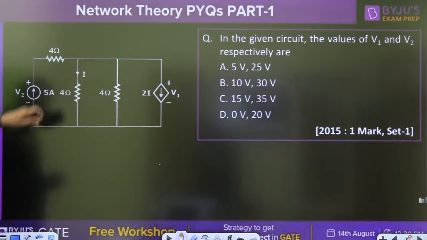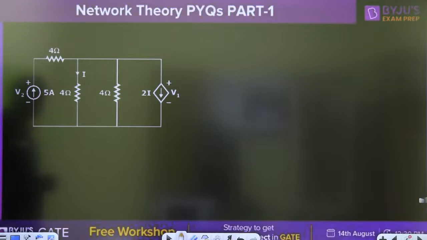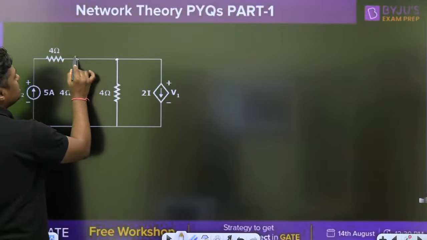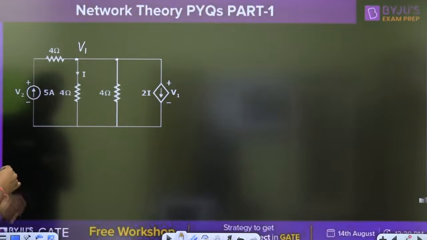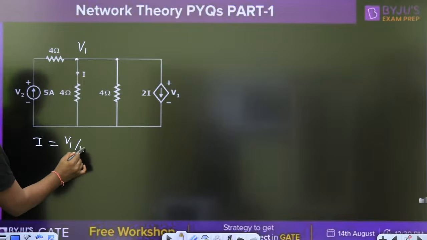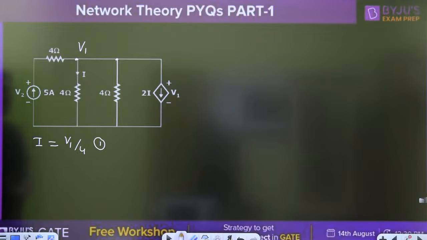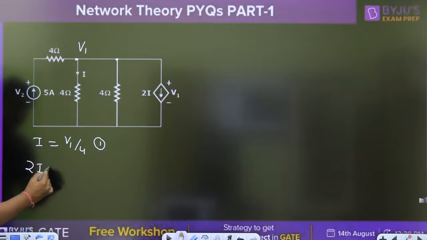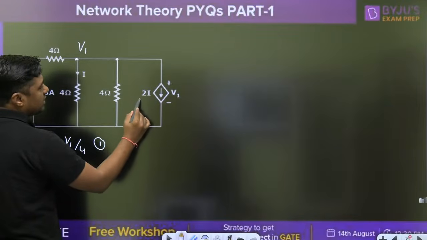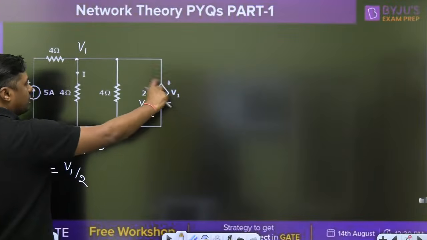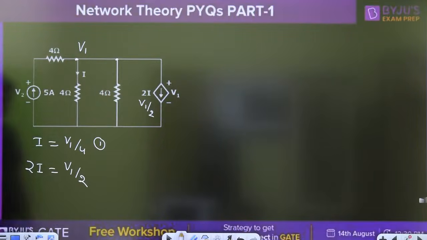We have a 5 ampere current source. We have to solve this simply. Let this voltage be V1. What is the voltage at this point? V1. What is the voltage at this point? This is nothing but V1. Now what is the value of I here? I is equal to V1 by 4. Then this 2I will become V1 by 2. So in place of 2I, we can write V1 by 2. That is the current, and the voltage across this 2I is V1. We have to calculate V1 and V2.